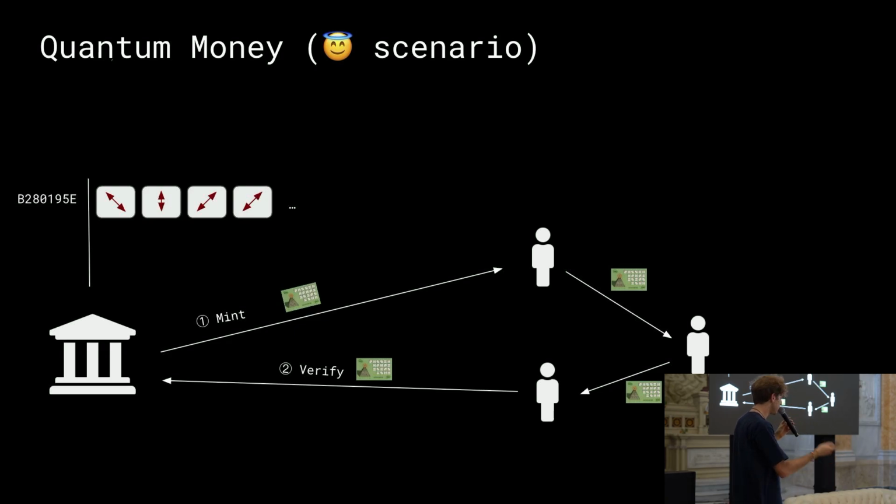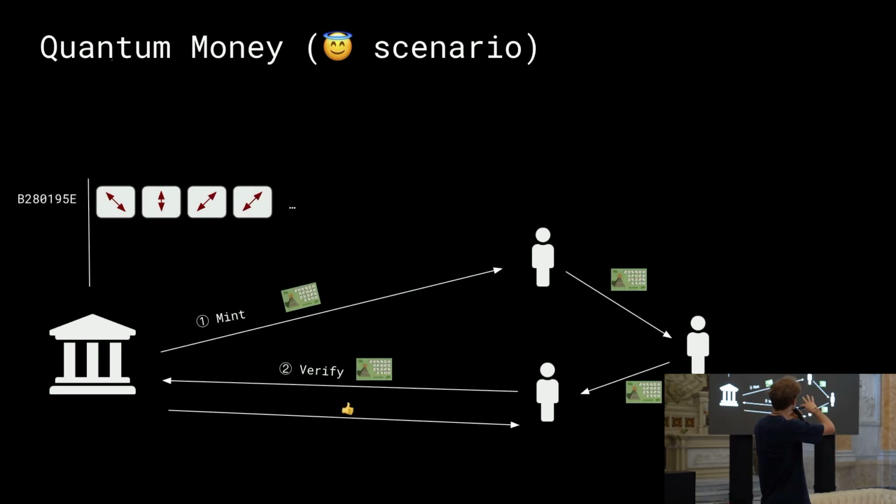They will transfer this banknote to the bank that is going to be able to tell whether this is valid or not. And in this case, we assume a benevolent scenario in which there are no thieves, so the check will pass. But actually, how is this check being performed?